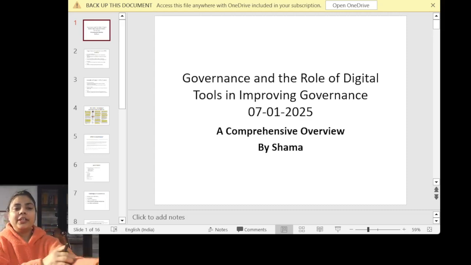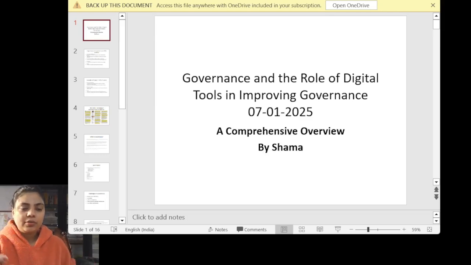So today we are here again with one of the most important themes related to the UPSC examination and PCS examination. The theme is governance. We have seen in UPSC mains around 70 to 75 marks of questions asked in the mains paper, and directly and indirectly we can see its relevance in our prelims examination as well.